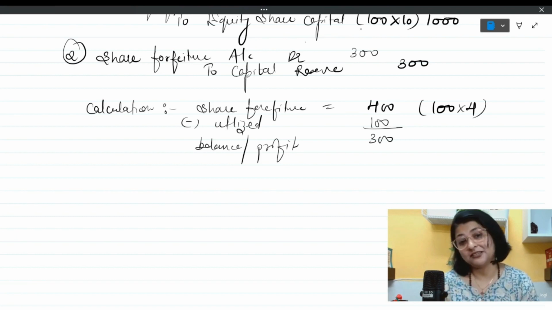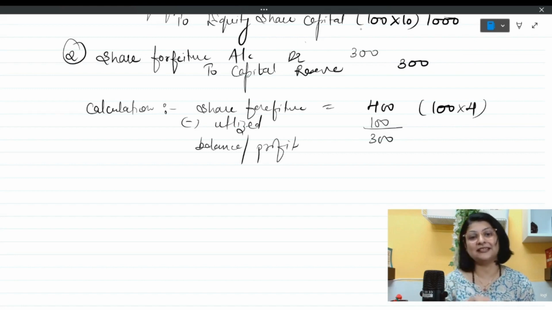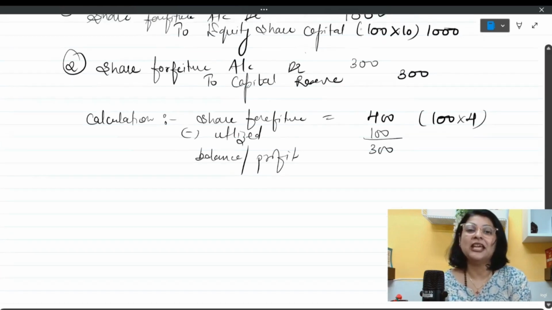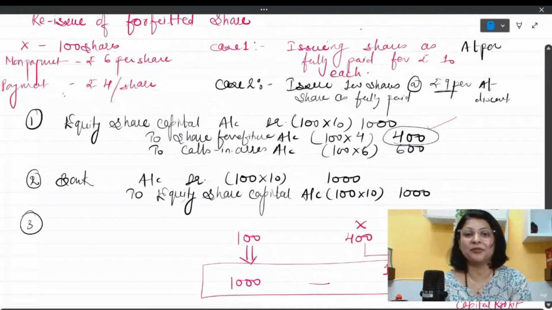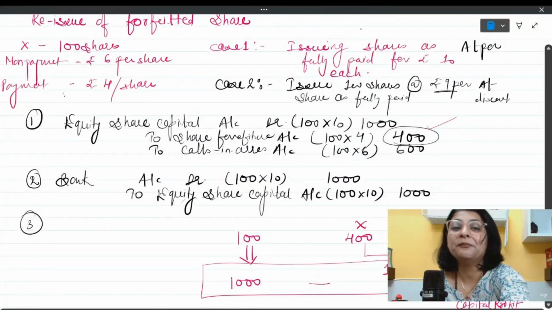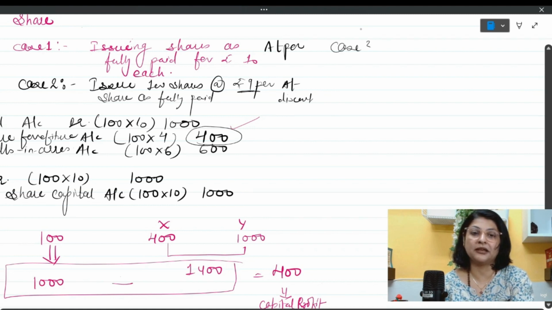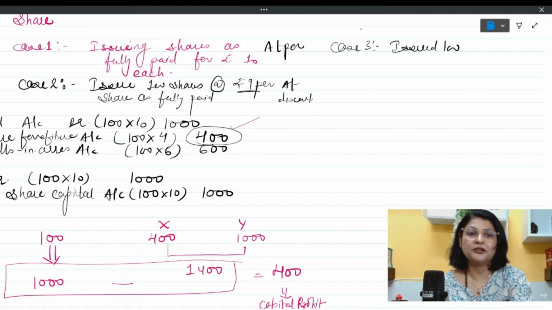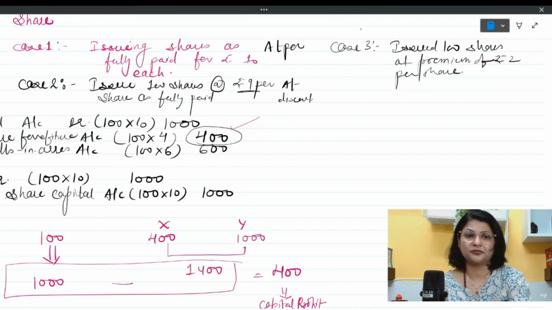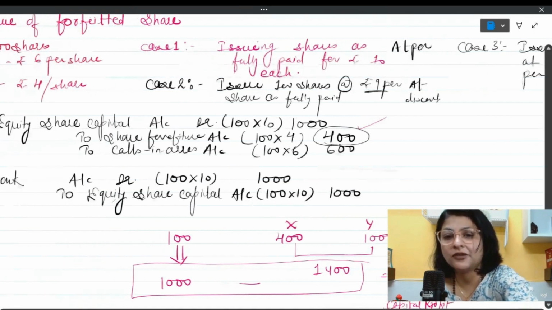Now is it a possibility that company can issue these shares at premium also? Yes, this is what is our case number 3. In case number 3, we will see that company can issue these shares at premium also. If a company is a good company, established company in the market, so in case 3, company can issue these shares at premium also. Let's say issued 100 shares at premium of rupees 2 per share. Now, in this case, how are we going to pass the entry?